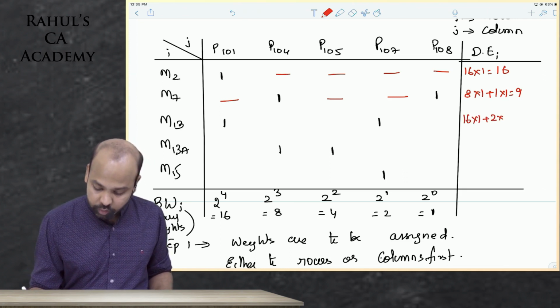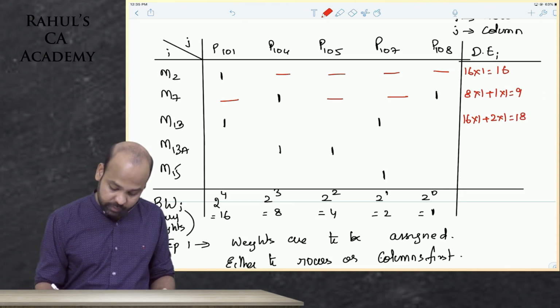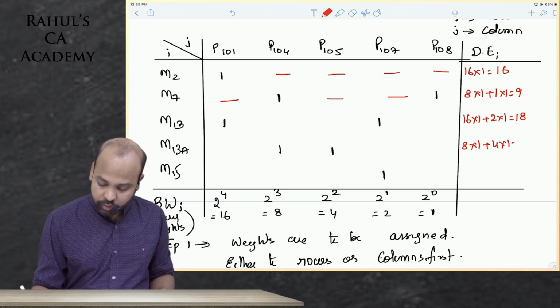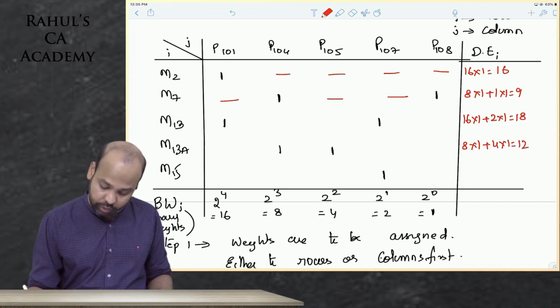16 into 1, 2 into 1, that is 18. Next part, it is 8 into 1, 4 into 1. 8 into 1, 4 into 1, that is 12. Next part, it is 2 into 1 alone.